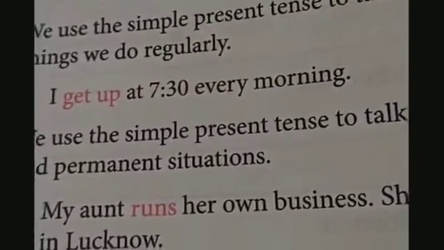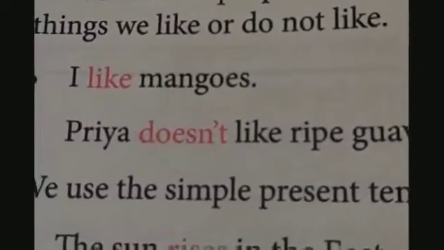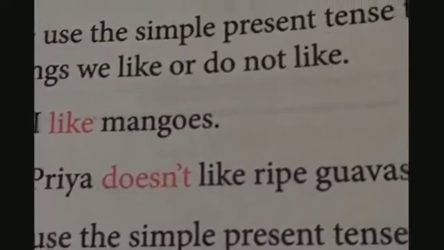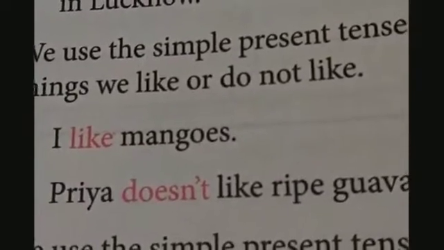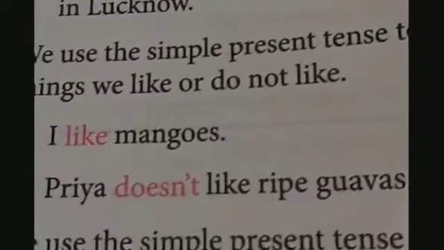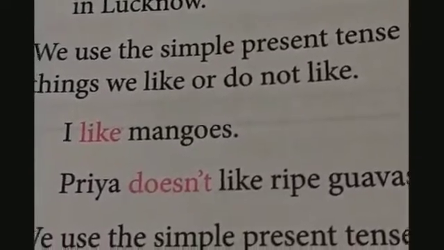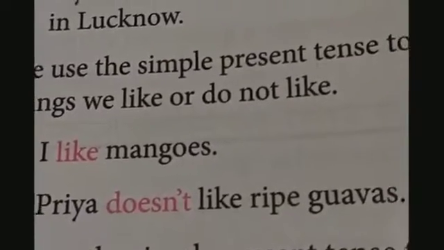And it also can be used to tell us what I like or what I don't like. Like this, I like mangoes. And Priya doesn't like ripe guavas. So these are two things. First, I like mangoes. And second, Priya doesn't like ripe guavas. So this also can be used to state what I like or what I don't like.